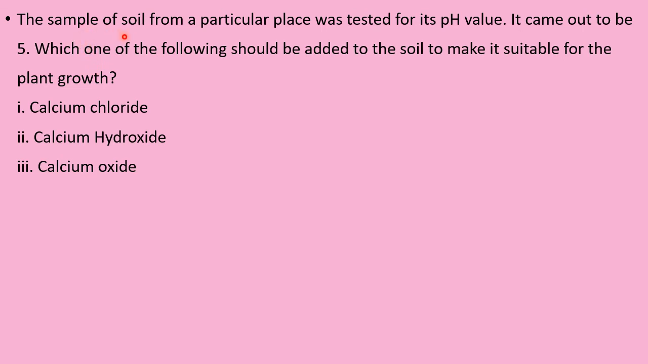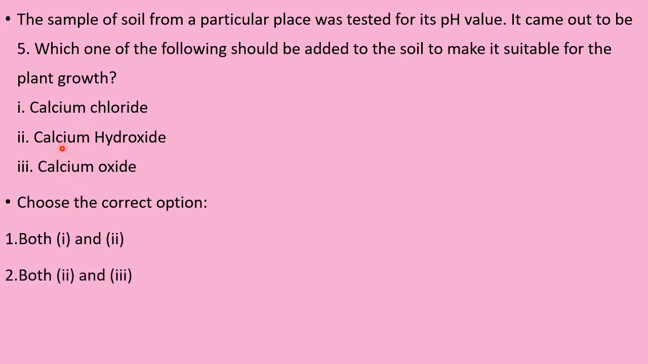The sample of soil from particular place was tested for its pH value. It came out to be 5. Which one of the following should be added to the soil to make it suitable for the plant growth? pH is 5. 5 is less, means it may be acidic. For acidic we have to use a basic one, right? Calcium chloride, calcium hydroxide, calcium oxide. Choose the correct option. 1 and 2, 2 and 3, and only 1. What is the choice here?